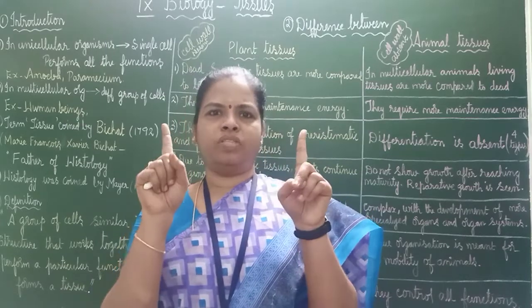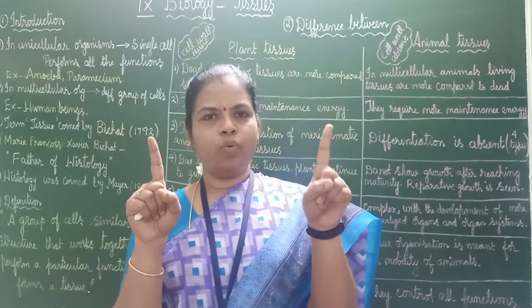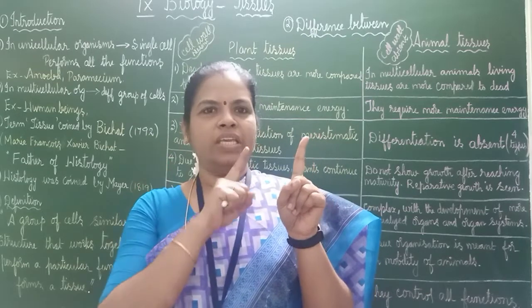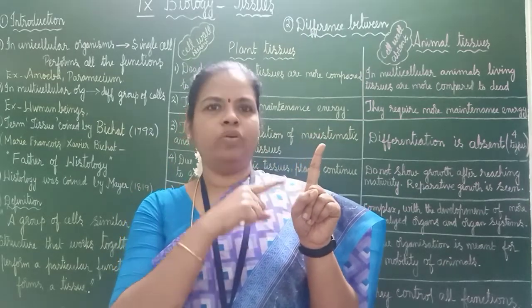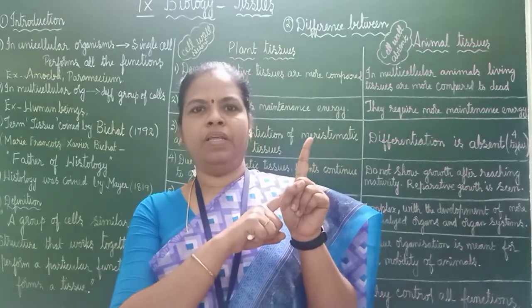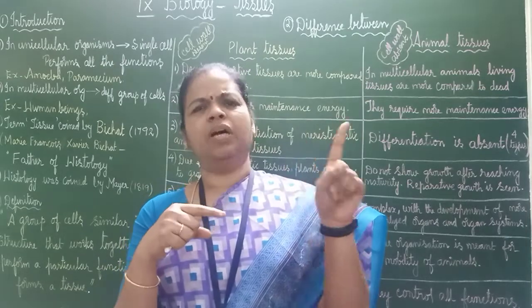We have two houses, okay? House A and house B. In house A, one man is there. Morning he will get up, he will do all the household work, he will go to work to earn money, then he will come back, he will clean the house, he will do everything alone.